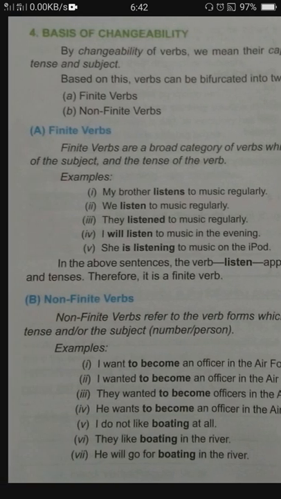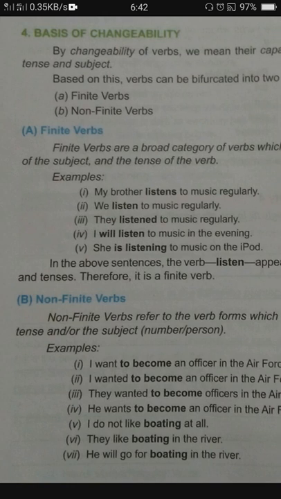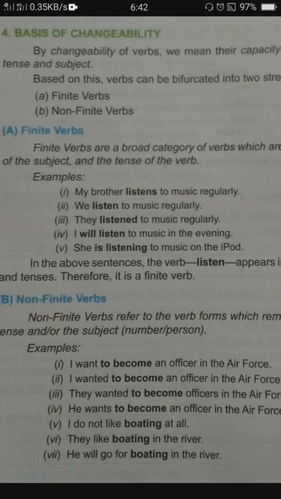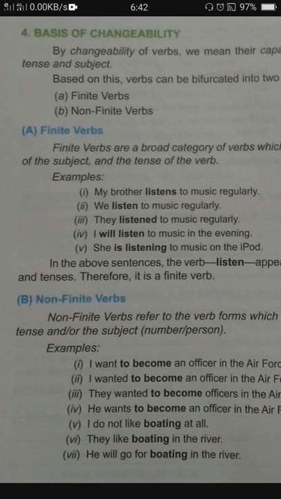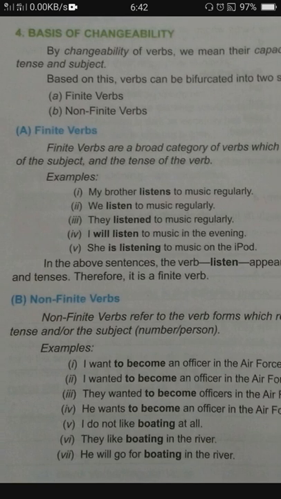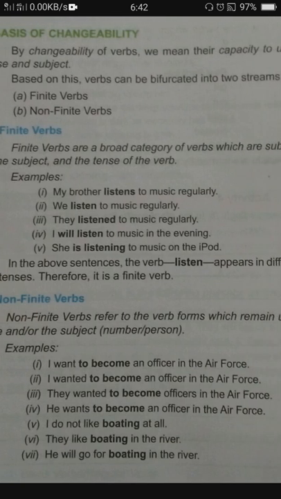Now coming to the non-finite verb. So just opposite to finite, that which remains unchanged even if we change the tense, means it will be same in present, past, future or any other tense. It will be same whether the subject is singular or plural. We will not change the verb. Those type of verbs are called non-finite verbs. Okay, now you can see how they are not changing.